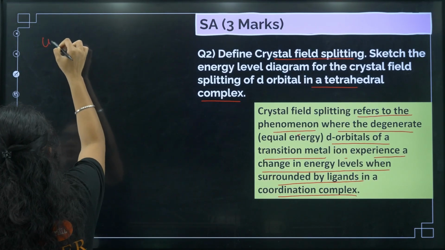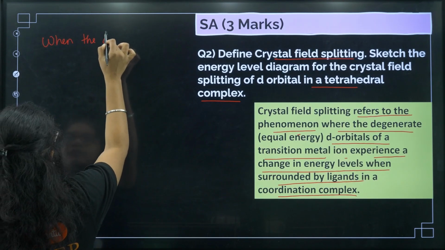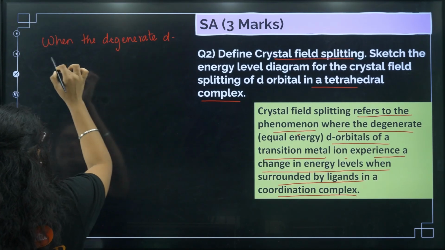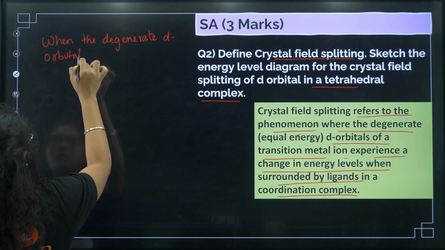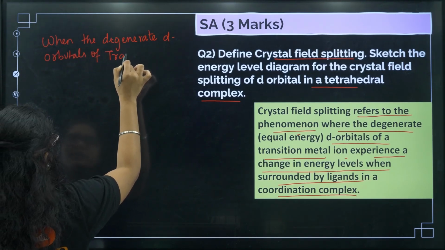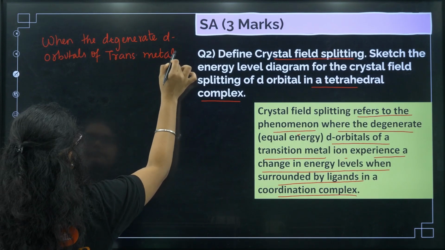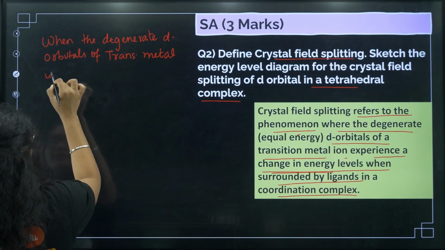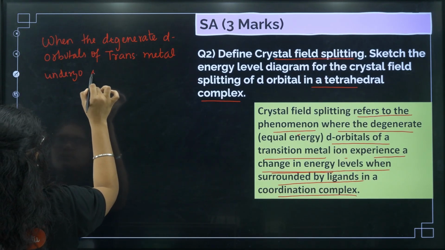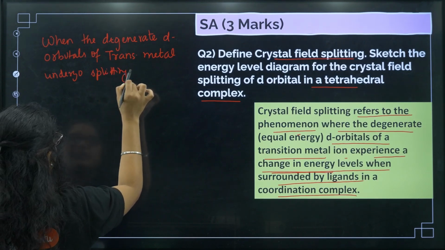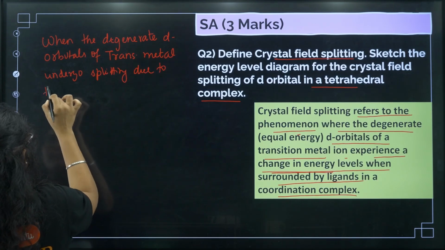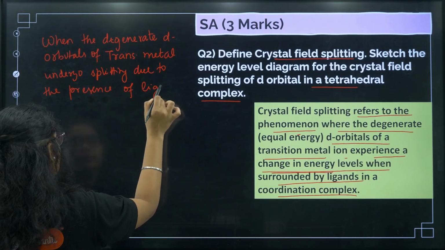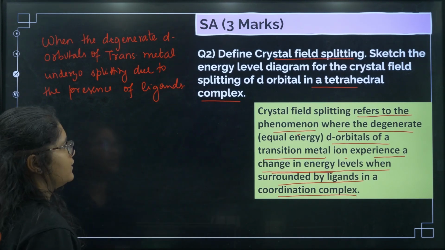You can write: when the degenerate d orbitals, this word is important, degenerate d orbitals of a transition metal undergo splitting due to the presence of ligands, it is called crystal field splitting energy.